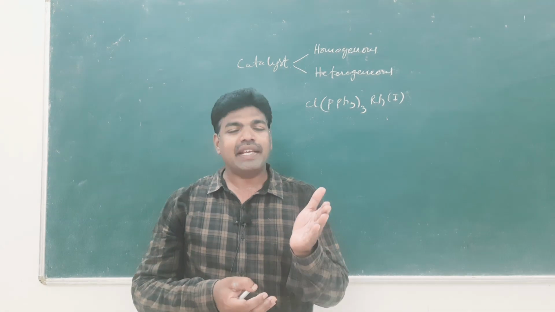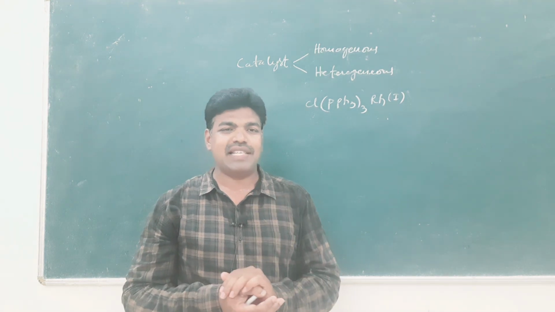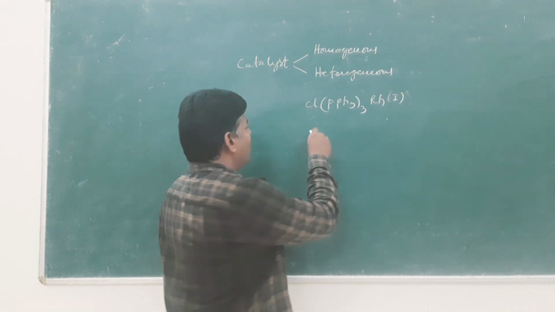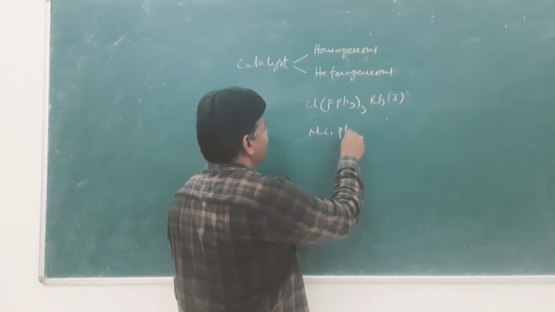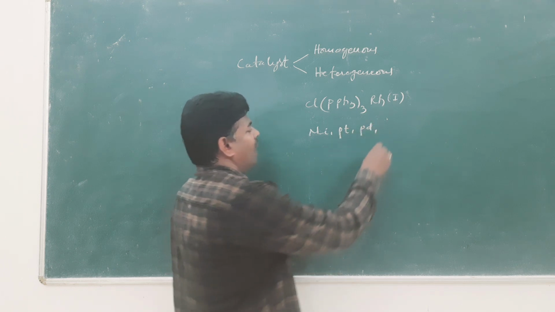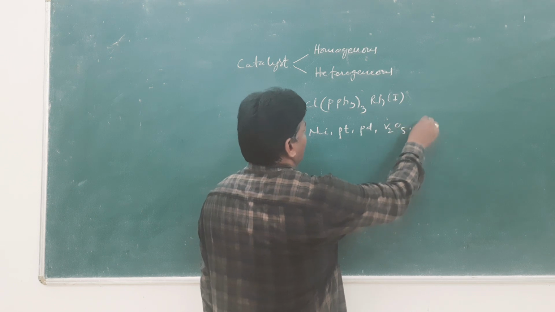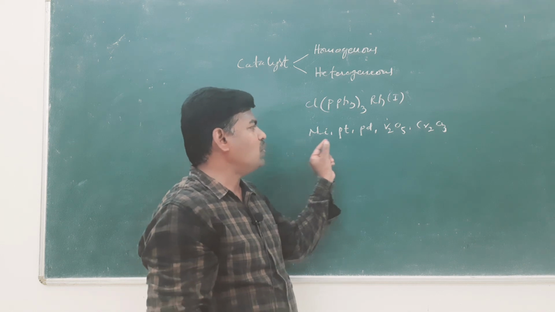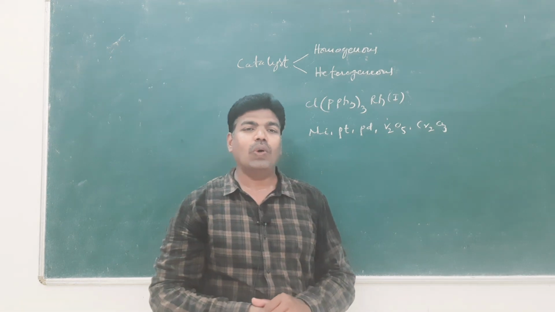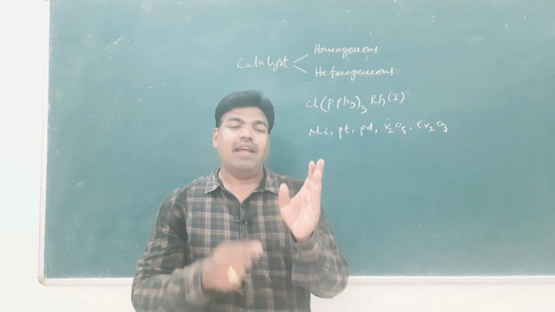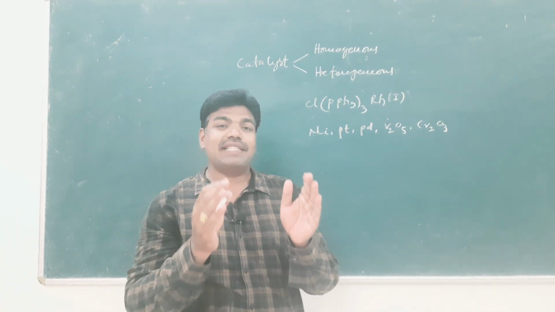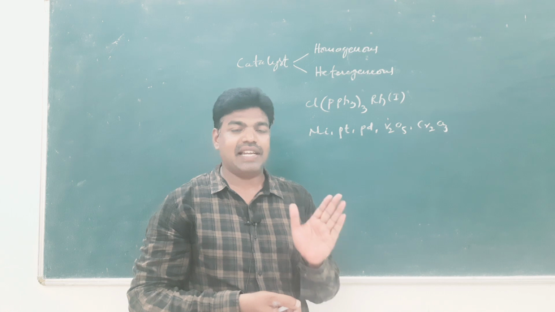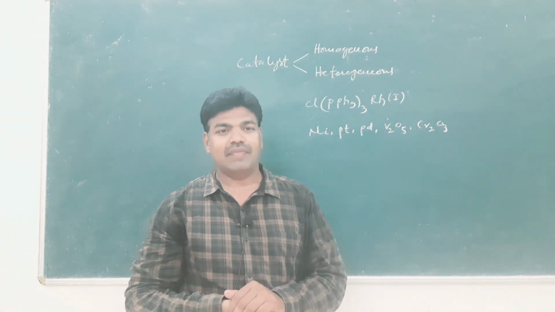Examples for heterogeneous catalysts are nickel, platinum, palladium, vanadium pentoxide, chromium trioxide, Cr2O3, etc. So homogeneous catalysts have advantages over heterogeneous catalysts. That is why Wilkinson's catalyst is very familiar.